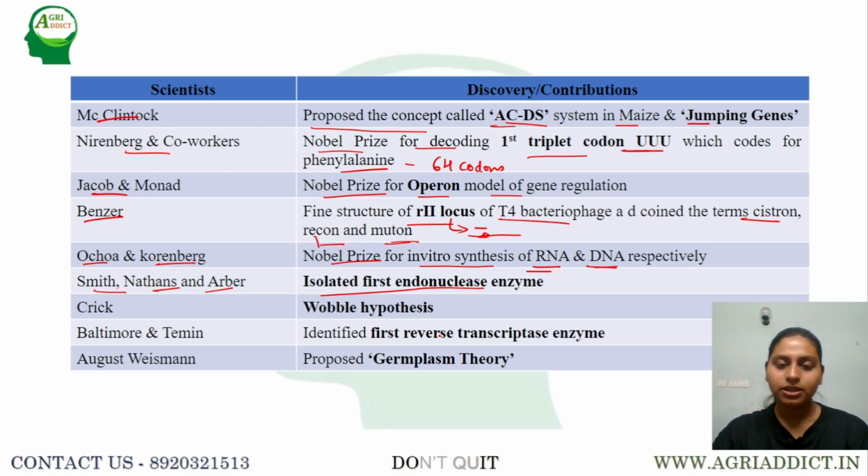What is this endonuclease enzyme? First we will study restriction nucleases. Restriction nucleases are enzymes which cut the DNA at a specific position, called the restriction site, so that the gene of our interest can be easily taken out and used for recombinant DNA technology.